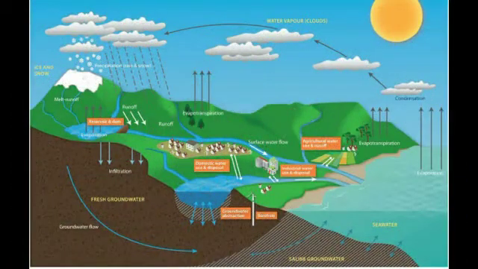The next one is groundwater. Much of the rain that falls seeps into the ground, and this is called groundwater. When we have so much rain, what will happen? We see puddles of water near our house or school, isn't it? That water will get drained into the ground, and that water is called underground water or groundwater. Children, about the water cycle you will be learning in your higher class. As of now, you just know what groundwater is.